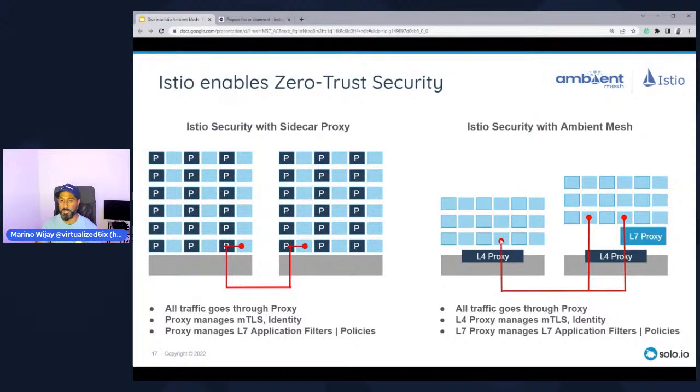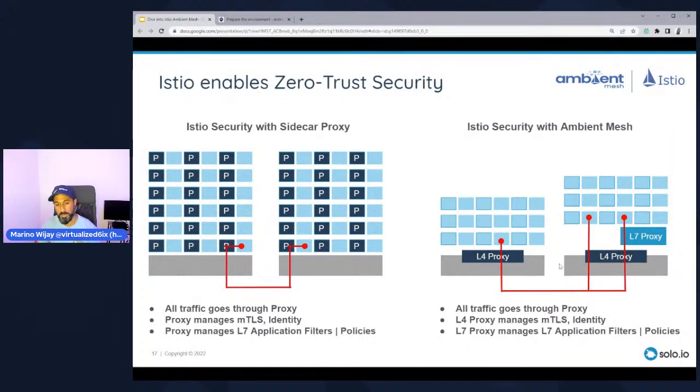Now, if I am just doing straight up layer 4 connectivity, so I have a service here calling a service over here, I will just go through the layer 4 proxy. In fact, these two layer 4 proxies are forming mTLS for us. They're forming the tunnel between the two nodes, between the two workloads. So this workload here will be directed towards this proxy, which will tunnel the traffic over to this proxy over here, which will then send it to its destination pod or service. This is very similar to how something like an IPsec VPN would function.